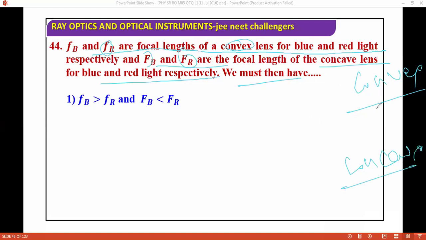The convex is this, and concave is this. So this is concave and this is convex. You should know. It's a good question. You should know these questions.